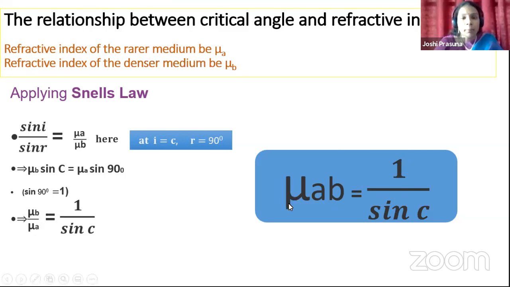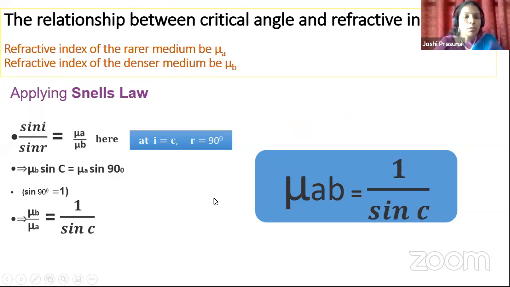That means mu AB is what? It is the refractive index of the second medium with respect to the first medium. What is the second medium here, children? The second medium is rarer medium. That is the medium where the refraction is taking place. So the refractive index of the second medium with respect to the first medium is given by 1 by sin C. So this expression gives us the relation between the refractive index and the critical angle of the material.